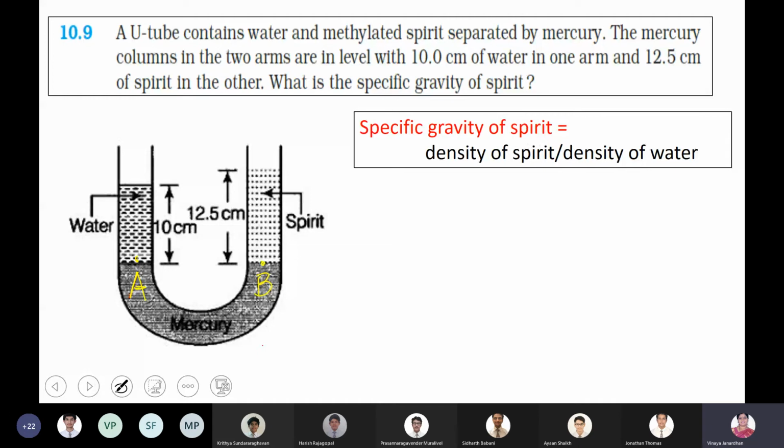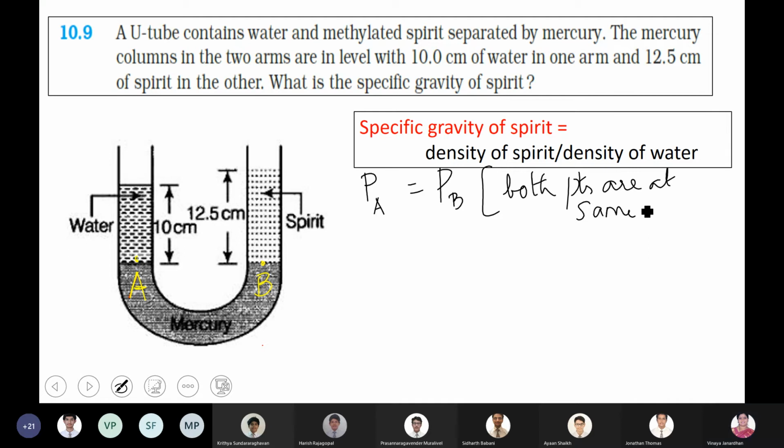This you always have to remember, boys. When you take a static liquid, the pressure at any points lying along the same line should be the same. So pressure at point A is equal to pressure at point B. Why? Both points are at the same level.